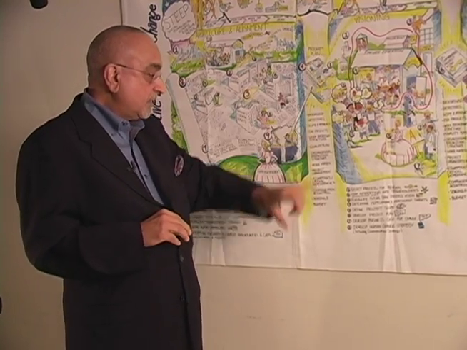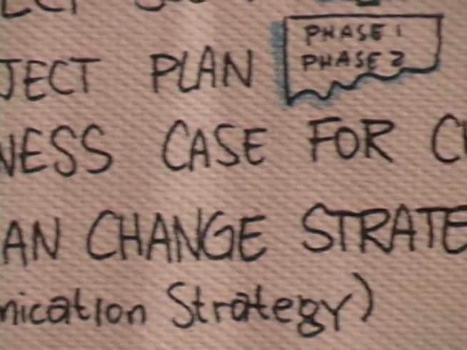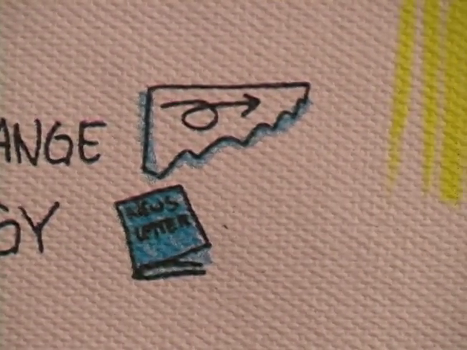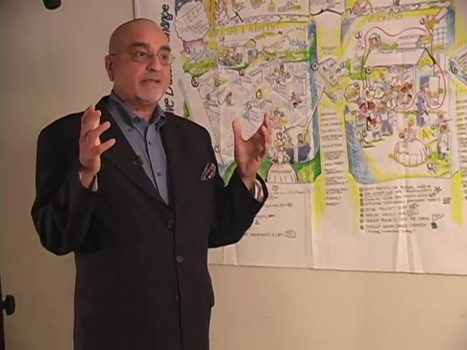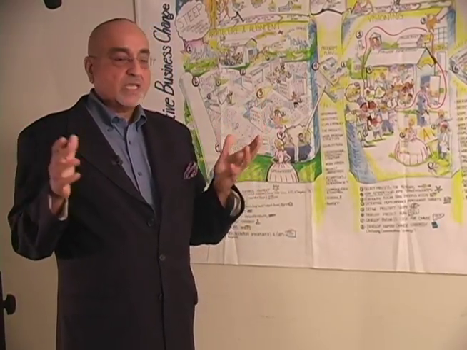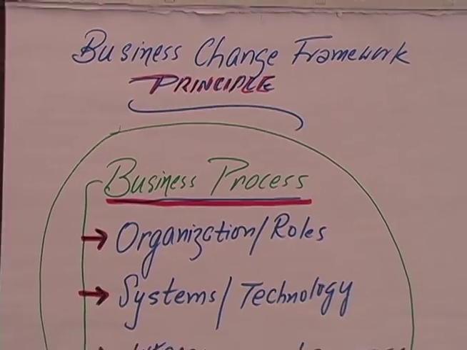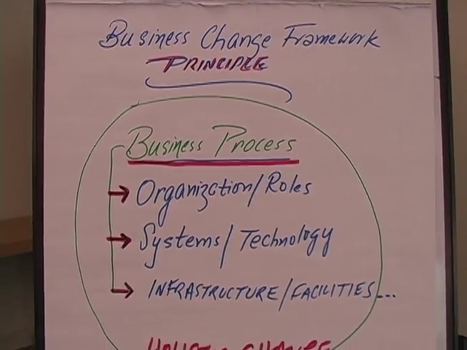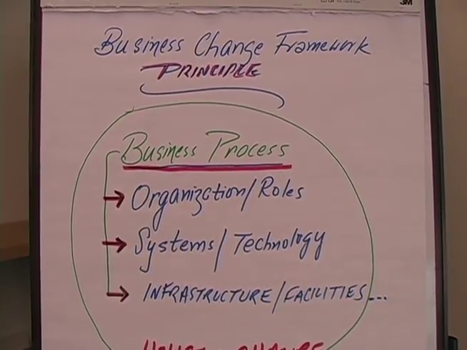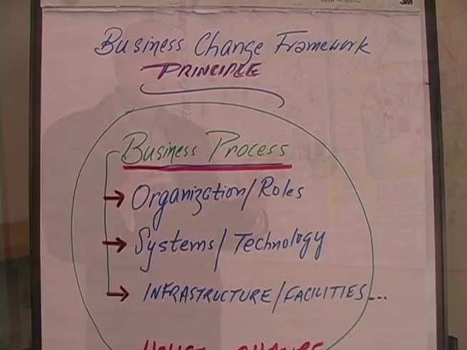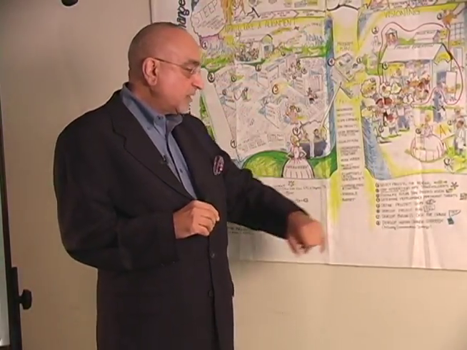After this is done, the next step is all about creating the business case for change. So out of the visioning phase, we have a business case for change. And change what? Again, we are talking about the 4 things: change of the business processes, the organizational roles, the systems and technology, and the infrastructure. Because there never is a 5th thing that changes. It's always the 4 things that change, but they must be holistically changed. Therefore, there's a business case for change.